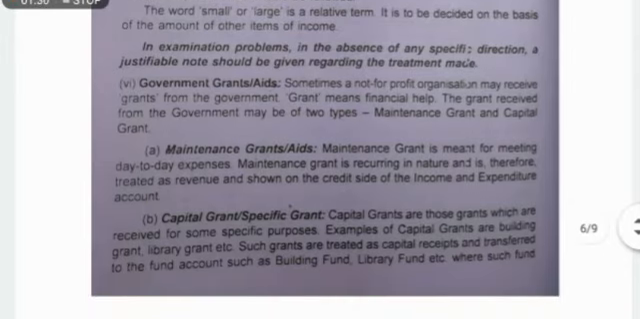Now government aids. Government aids are of two types, maintenance grants and capital grants. Maintenance grants are for day-to-day expenses and are of recurring nature, so these are recorded in the IE account. But capital grant again is a capital item, so it is not recorded in the IE account. Clear?